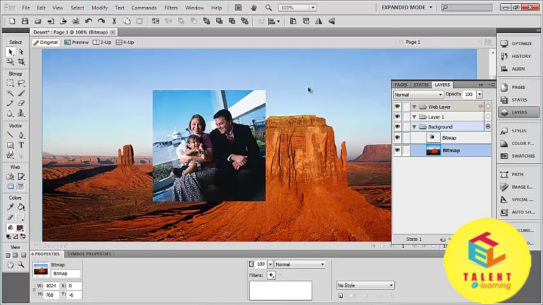Layers are useful when we have a number of images and we want to edit or modify only some portion of an image. Then simply go to that particular layer and you can edit or modify that image, so that no other layers will be affected and we can easily create our new picture or image.